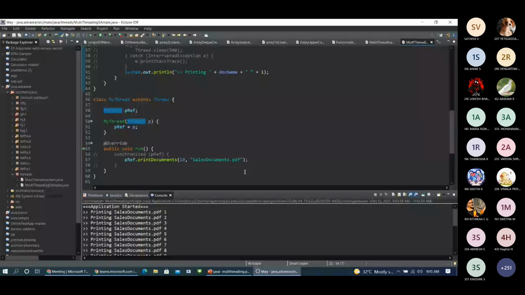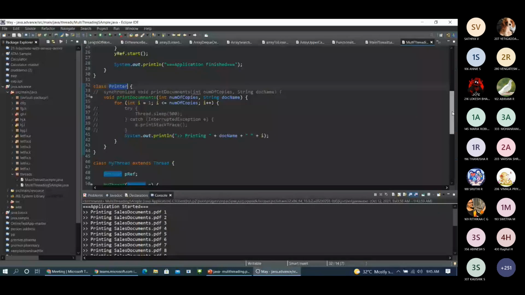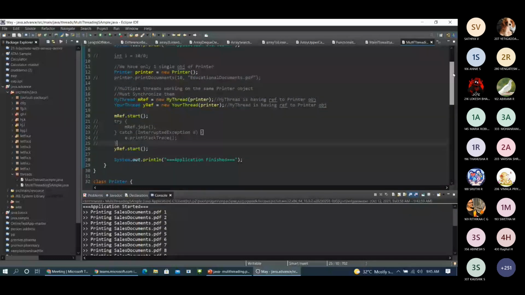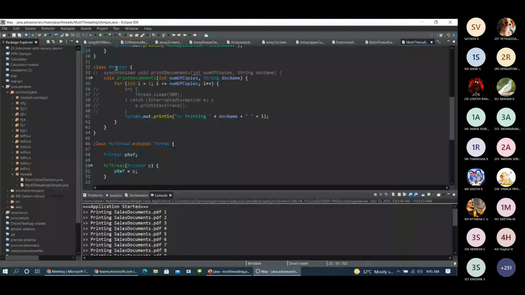So if I don't want to use this join wherever it is required, because I may have so many classes in real time, I may have so many scenarios to implement this, I will not go for this option. I'm not going to use this join method. I'm simply going to use this synchronized keyword here. I have just specified synchronized here, which makes my method synchronized. So the function happens this way.